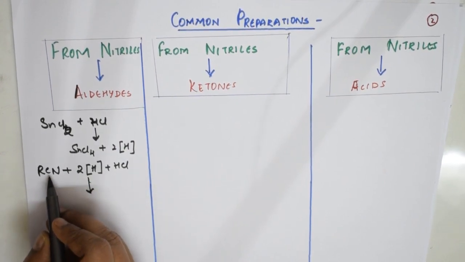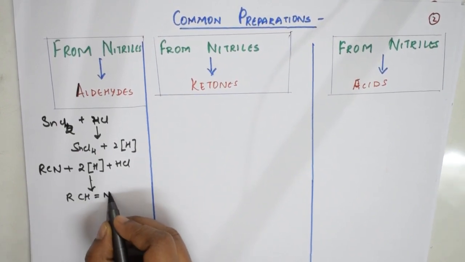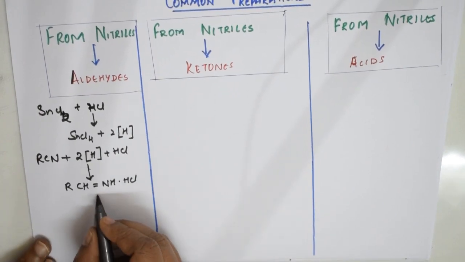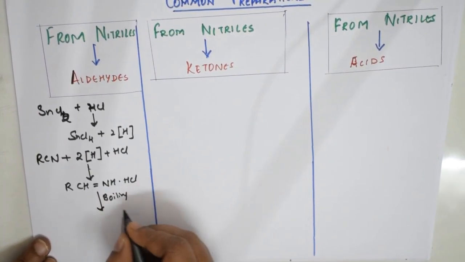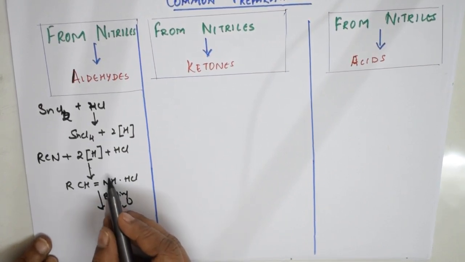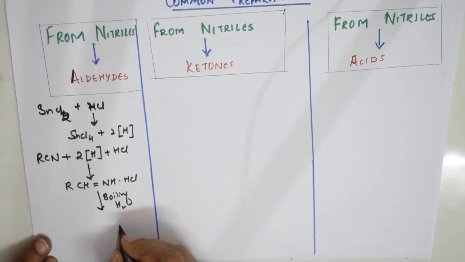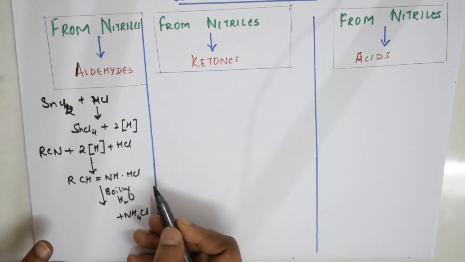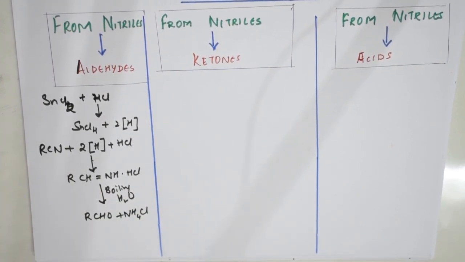This bond breaks in between these 2, and RCH=NH·HCl. Further, if you take boiling water, so further you're introducing boiling water, and then what happens, ammonium chloride is there, no? NH4Cl comes out, and what is left out is RCHO, from the boiling water part, RCHO. See, here I'm just writing the reaction, students.